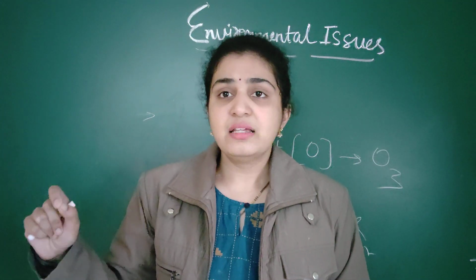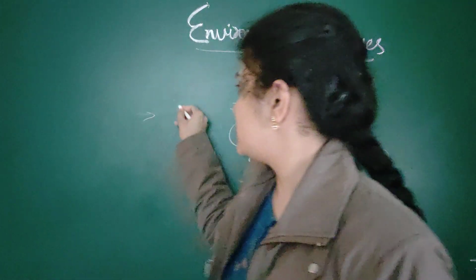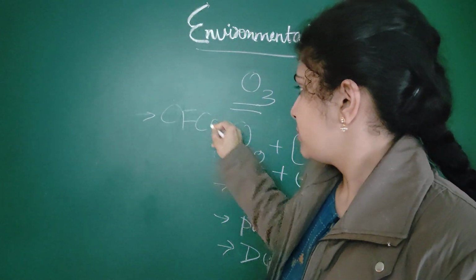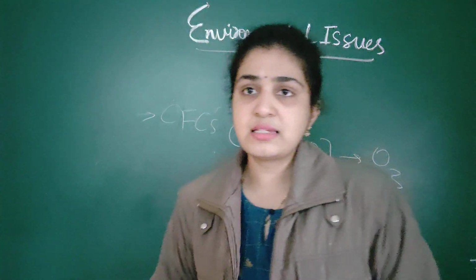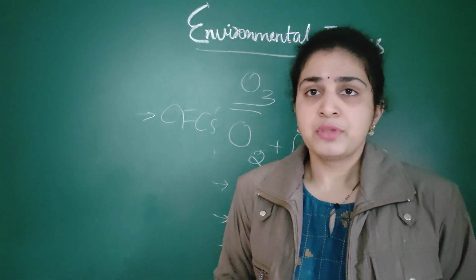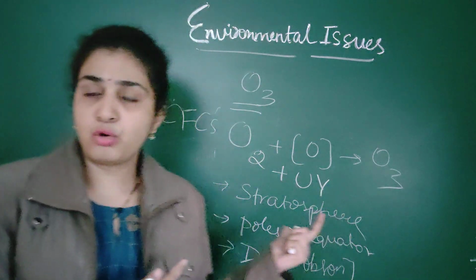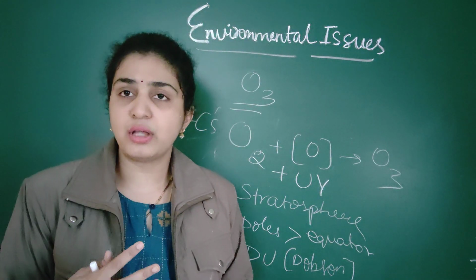So why is this responsible? This is because of chlorofluorocarbons, one of the greenhouse gases causing this ozone hole. So much of these chlorofluorocarbons is released into the atmosphere.